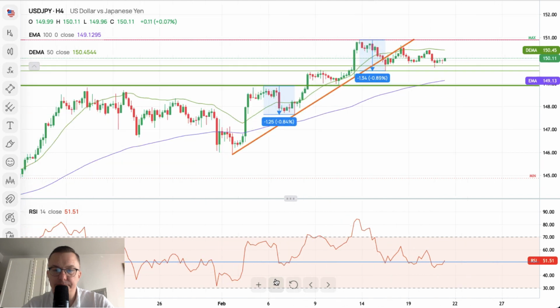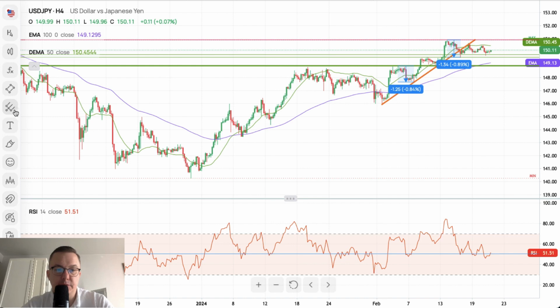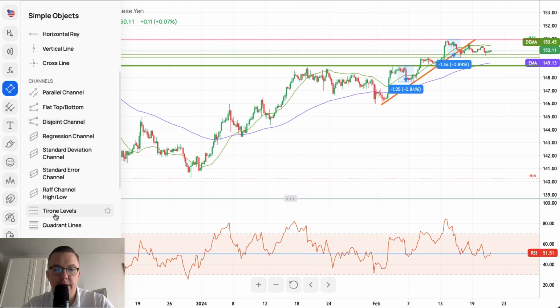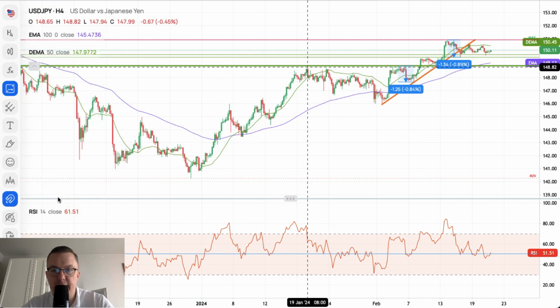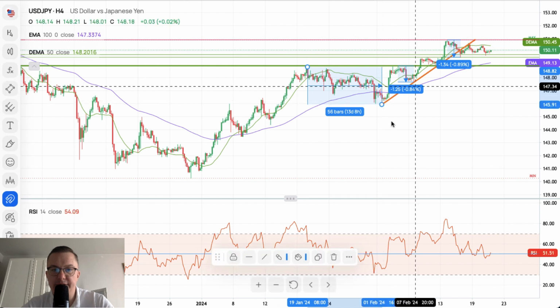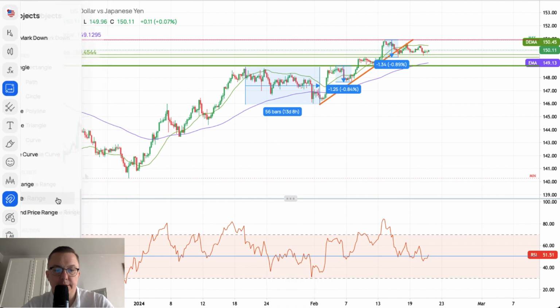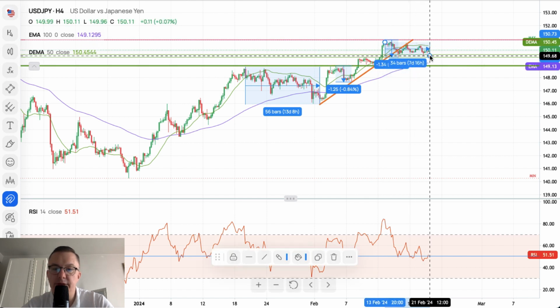If we zoom out, we can see the last consolidation that was made at the beginning of February, end of January. Let me take my date range tool. You can see clearly that from this high to this low it was exactly 56 bars, so almost 2 weeks, right? If we do it again with the current horizontal movement to the right,